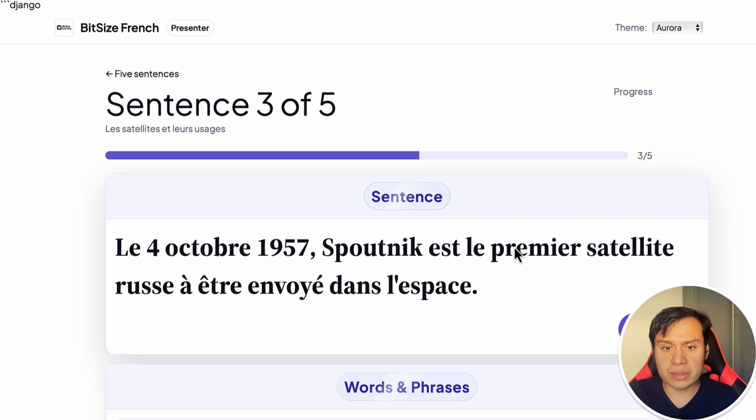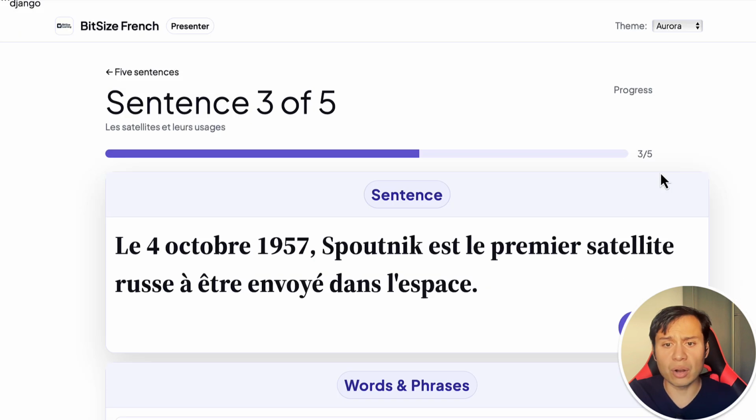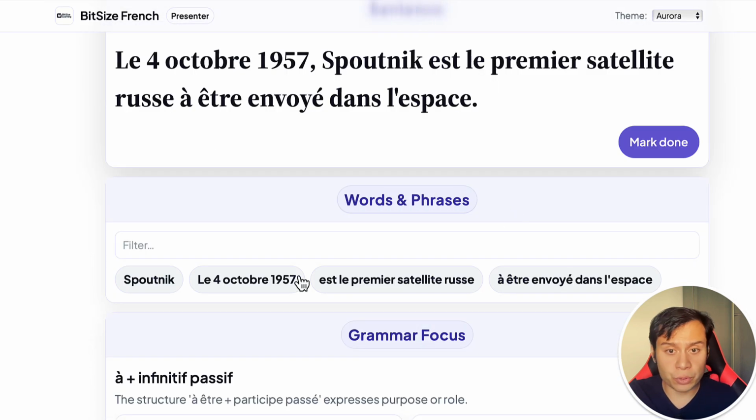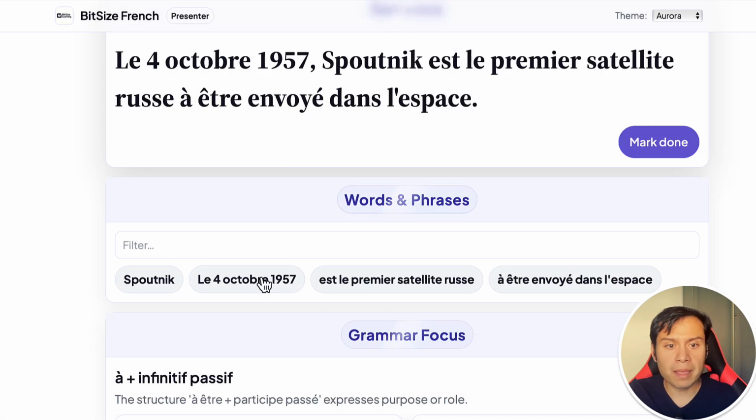Our third sentence is going to be Le 4 octobre 1957, Spoutnik est le premier satellite russe à être envoyé dans l'espace. On October 4th, 1957, Spoutnik became the first Russian satellite to be sent into space. Let's look at some of the words and phrases. The first one is Spoutnik. Spoutnik is just the name.